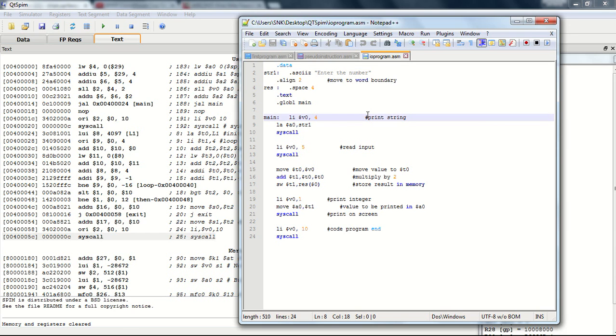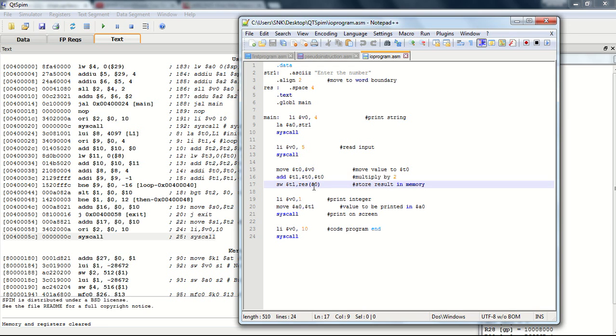System call sets v0. In this program, we can see that at several places the system call number 4 is stored in register v0. That value 4 is used to print the string. Value 5 will request the integer input from the user, the response of which will be stored in register v0. And when we move to the next line, we can see that the value of register v0 is moved to register t0.